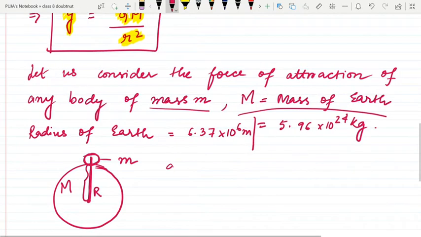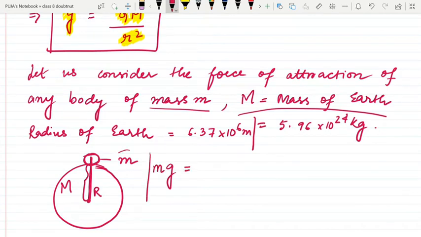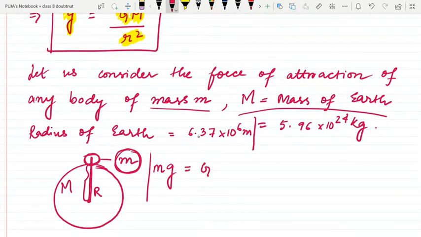Now we need to find the value of g. We know mg is the force on this body. mg is equal to our gravitational force, GMm by r square, where M is the mass of the earth and r is the radius of the earth. So this m and this m will cancel out, and we get g is equal to GM by r square.